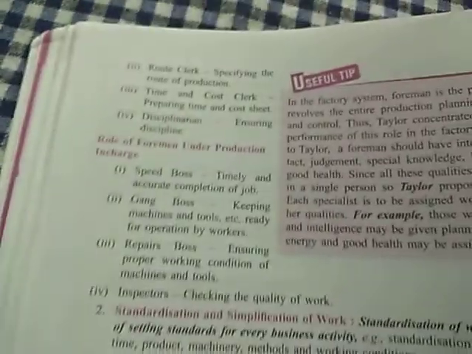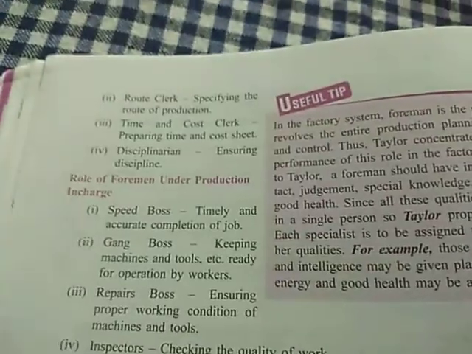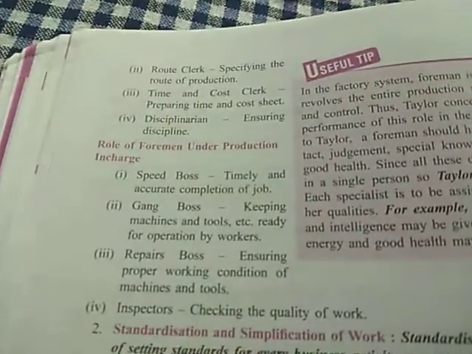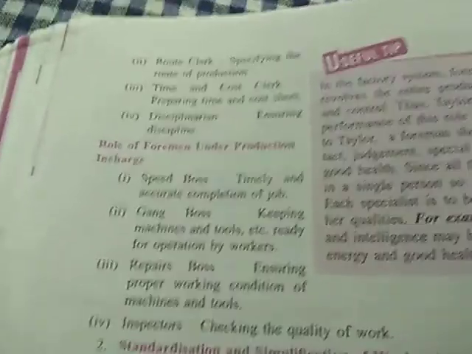Next we have the route clerk, specifying the route of production, how the production activity will take place, what our process will be, how we will use the raw materials, what materials will be used. This type of route of production will be decided by the route clerk.